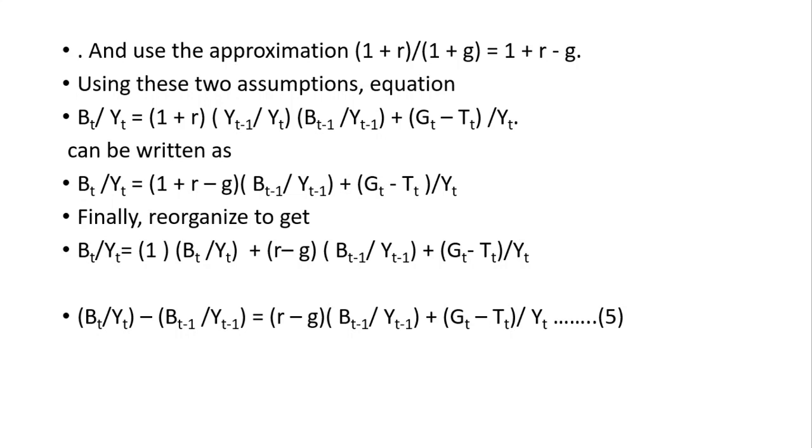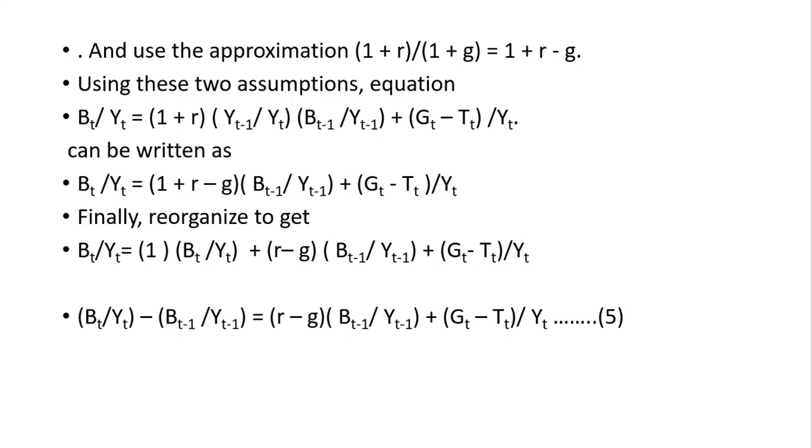Using these two assumptions, the equation was Bt/Yt = (1 + r) Yt-1/Yt into Bt-1/Yt-1 + (Gt - Tt)/Yt. This can be rewritten as Bt/Yt = (1 + r - g) Bt-1/Yt-1 + (Gt - Tt)/Yt.